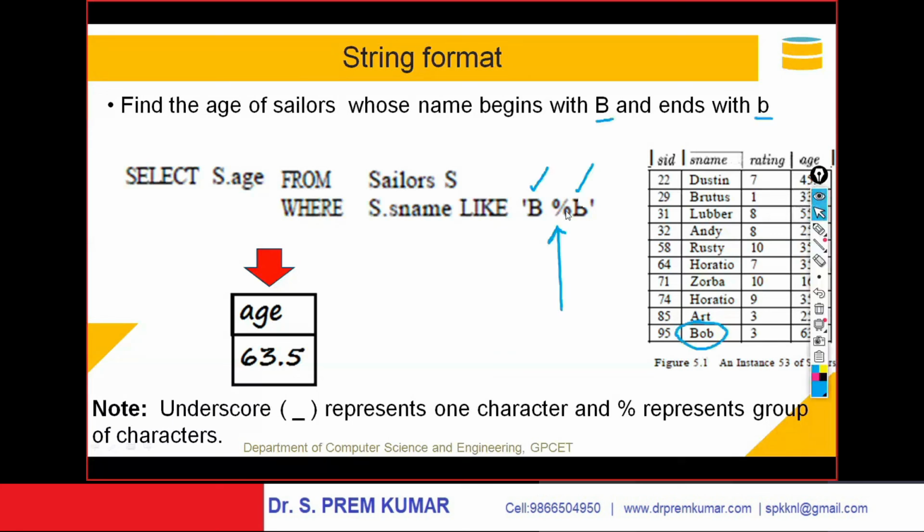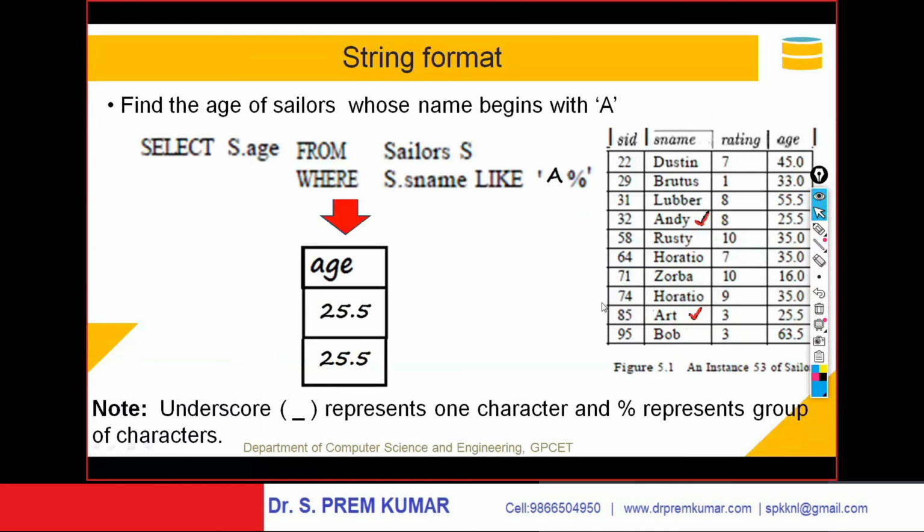Remember, the percentage represents a group of characters. Underscore represents single character. Percentage represents a group of characters and underscore represents single character. Here the way S dot name like B percentage b, starting is capital B, ending is small b, in between there can be a group of characters. That's the meaning of this. And now you observe underscore represents single character.